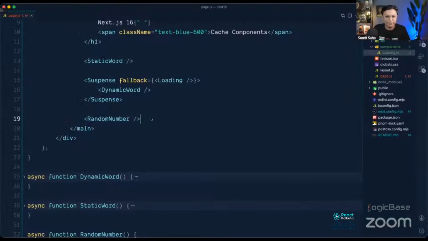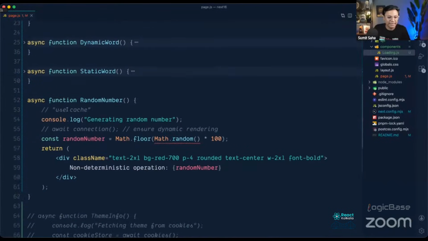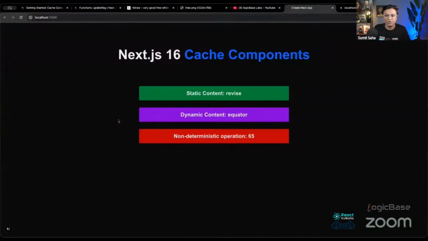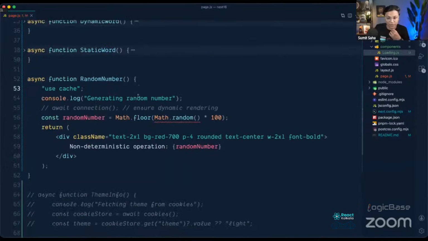So it has already given instructions here. I have to make it either true dynamic, or I can use the use cache thing here, and the error will go. Now if I reload, look, the number is not changing because I have marked it as use cache, so this is static. This is one way.